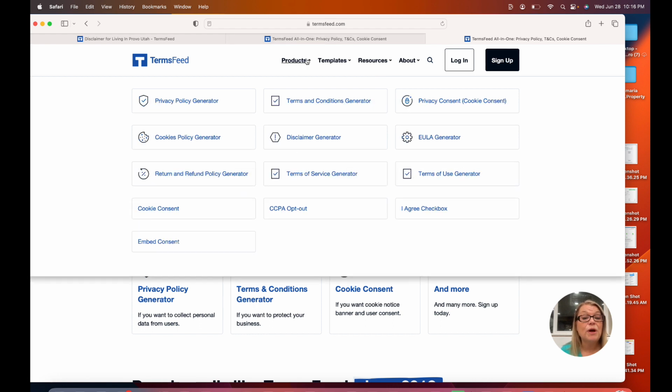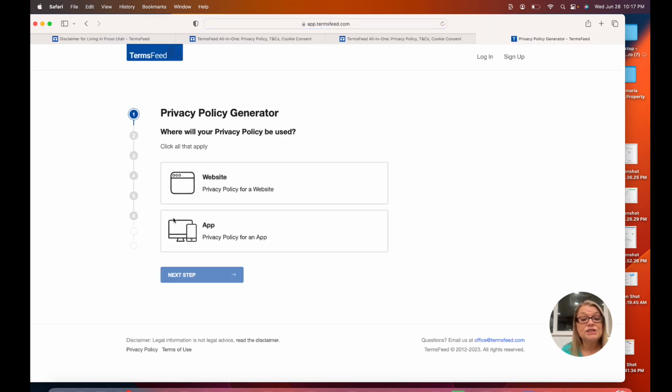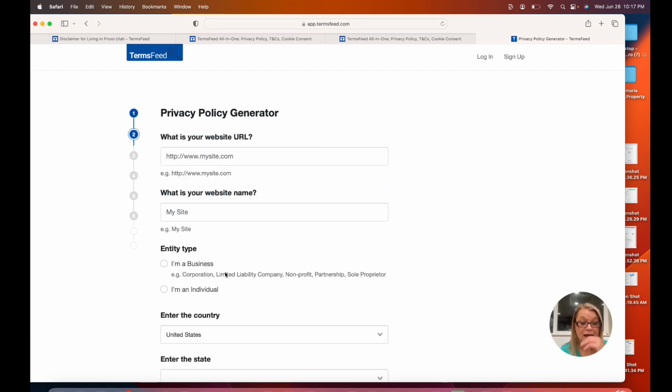And then the other products are these generators. So this is what I really like, because you can just do them so easily. So let's go through one and see if I can go here and pick one, and let's do a privacy policy generator. So this teaches us what we're going to do with the information that we get from somebody. So we're going to say that it's a website. You can choose website or app. I'm going to choose website, and then next step.